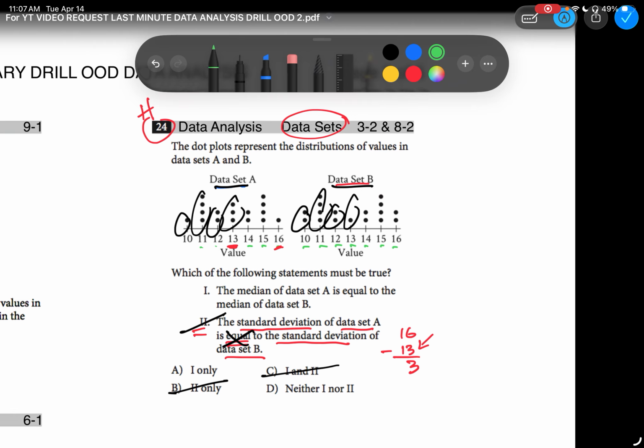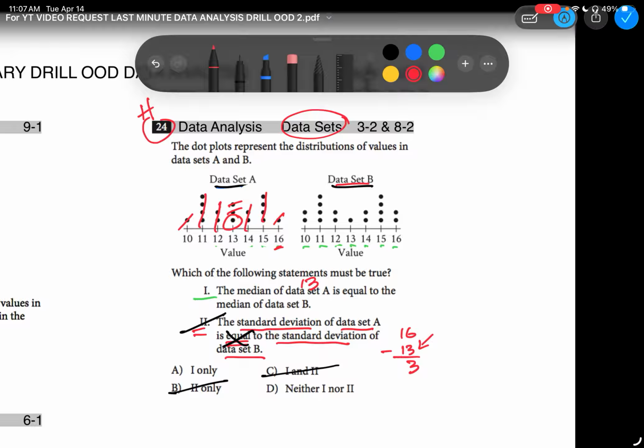You see why I skip these and I come back to them? Is this correct? The median of data set A is equal to the median of data set B. All right, what's the median? The number that sits right in the middle. So the median of data set A, we cross off the smallest number, the biggest number, 4 of the next smallest numbers, 4 of the next biggest numbers. The next smallest number, you got 2 12s. We cross off the next 2 biggest numbers. What number do we have sitting in the middle? It's going to be 13. So my median for data set A is 13.